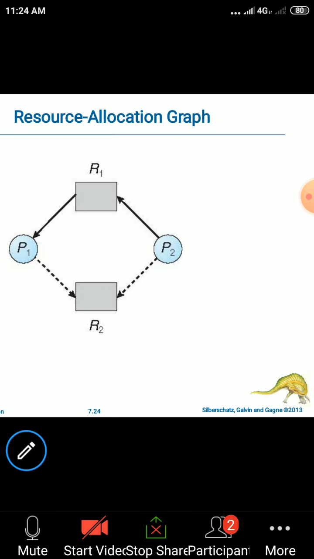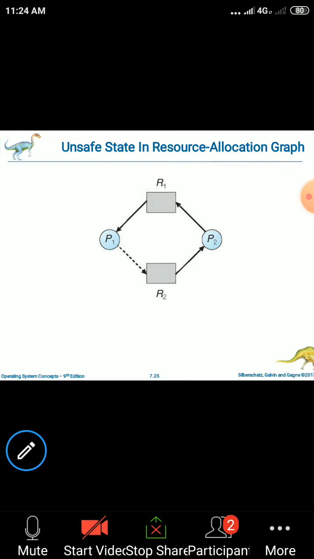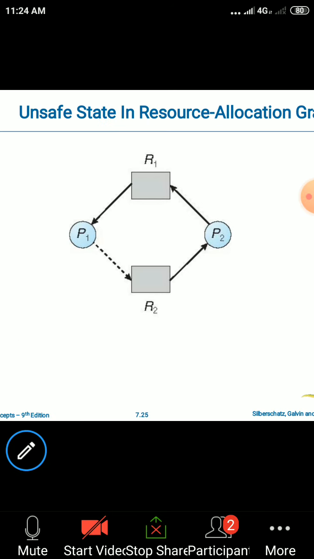Next we will see how the claim edge will be considered for allocation of the resources and to check whether the system will be in the safe state or not. The one main condition in the resource allocation graph is that we need to avoid the existence of cycles. If it leads to cycles, then there is a chance of deadlock. So if we avoid the occurrence of cycles in the resource allocation graph, then we can avoid the deadlock. The same concept is used here also.